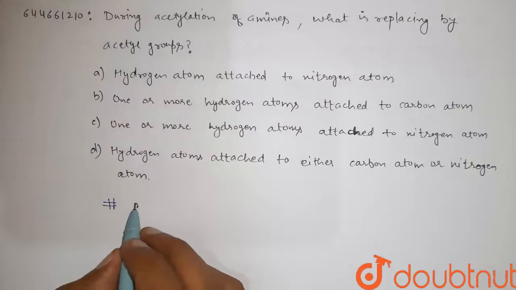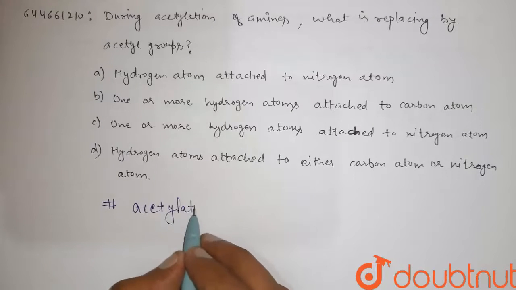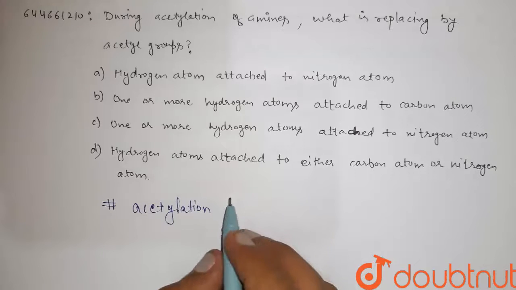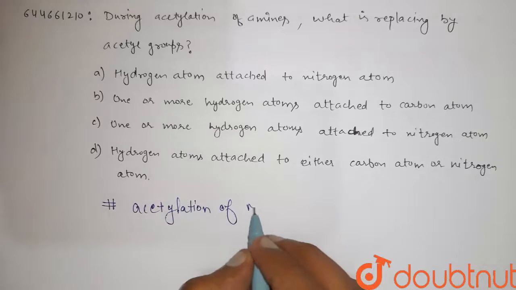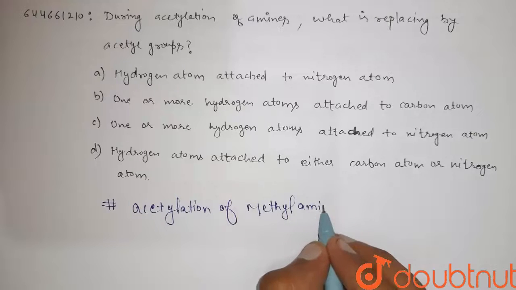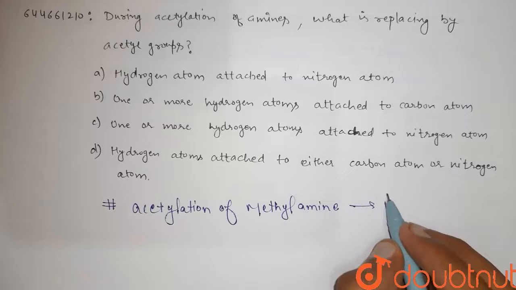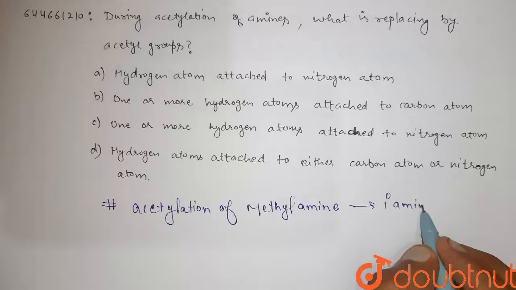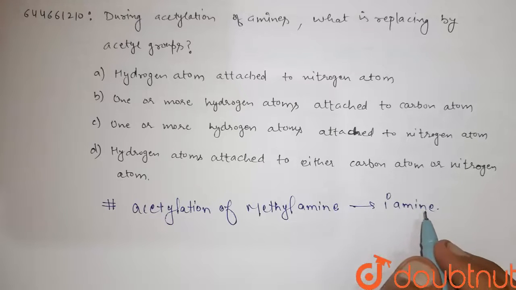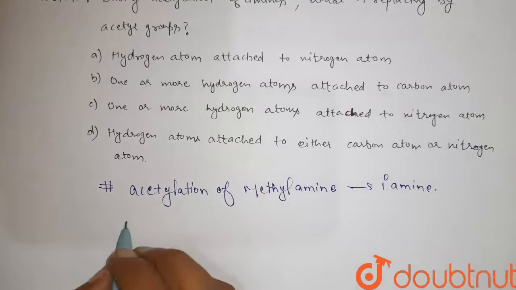The above reaction is acetylation of methylamine, which is a primary amine, okay. So in this compound, one or more hydrogen attached to the nitrogen atom, okay.